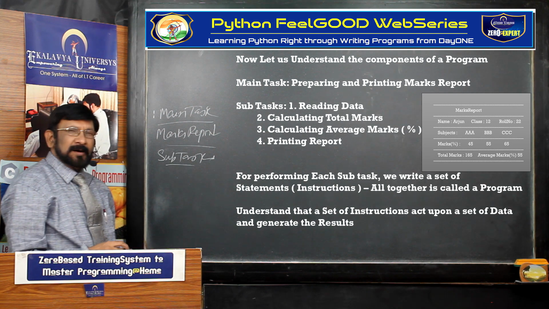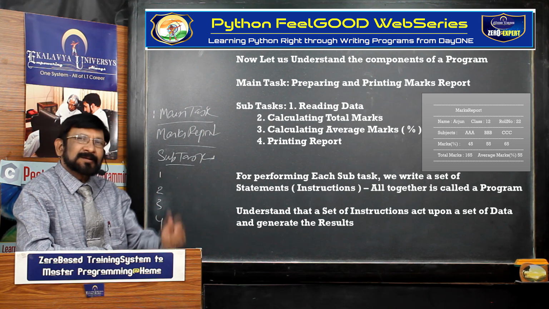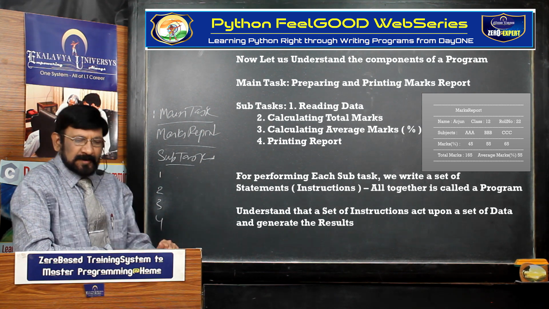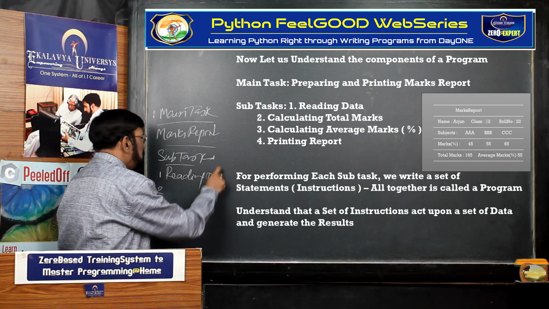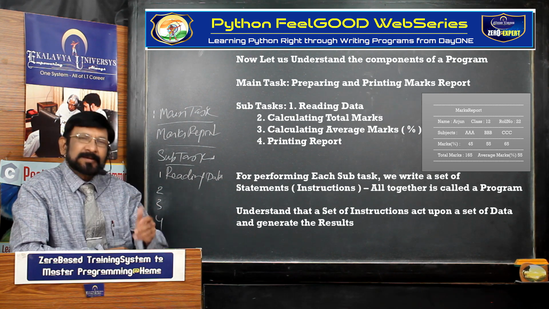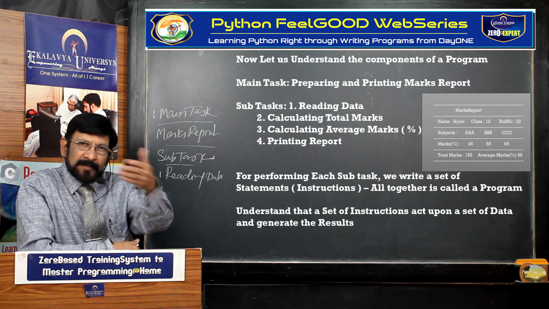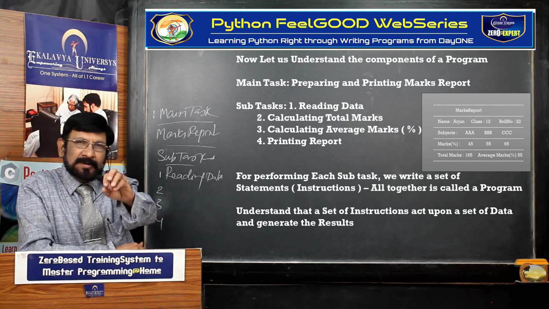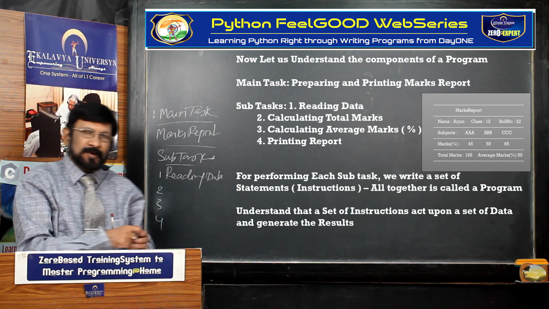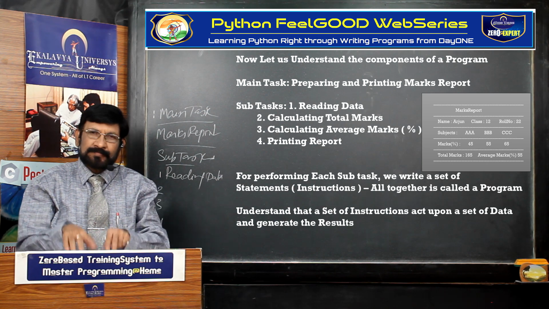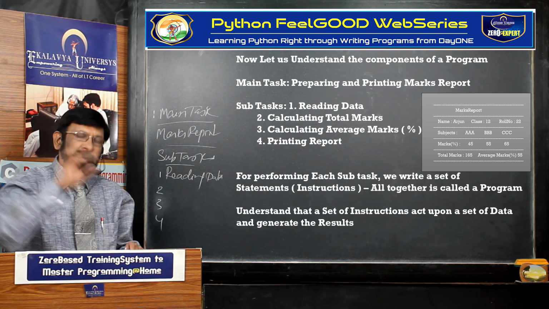To achieve this main task, you perform 4 subtasks that we have to identify. That is a matter of common sense, not intelligence. The first one is reading data. Reading data means you have to enter data through the keyboard. When you enter data, your program takes that data and stores it in the computer memory. That process is called reading. We enter data from the keyboard, our program takes it and stores the data in the computer memory.